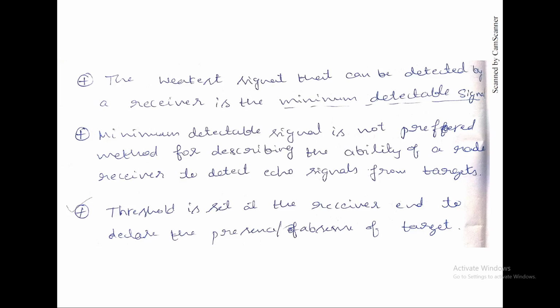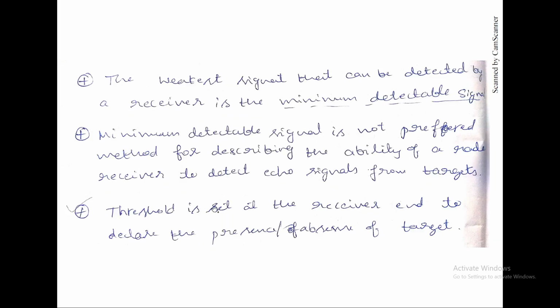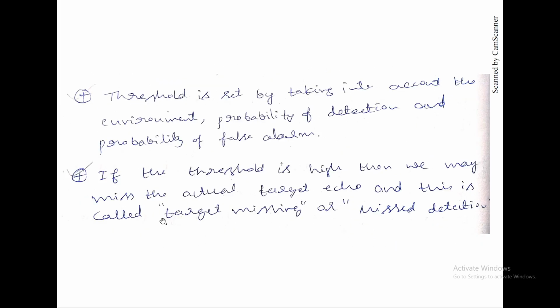So the threshold is set at the receiver end to decide the presence or absence of the target, and the threshold is set by taking into account the environment. The threshold value will be found depending on the environment, the probability of detection, and the probability of false alarm. Depending on these three terms, this threshold will be set.